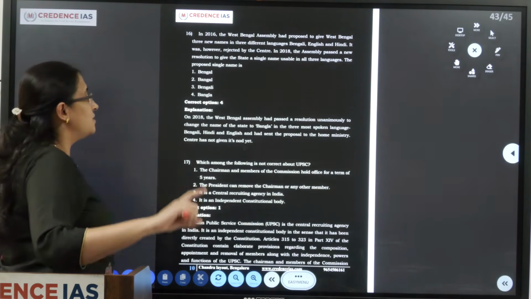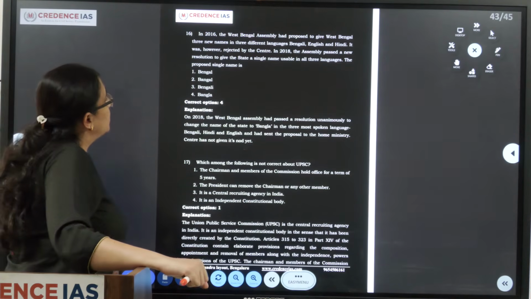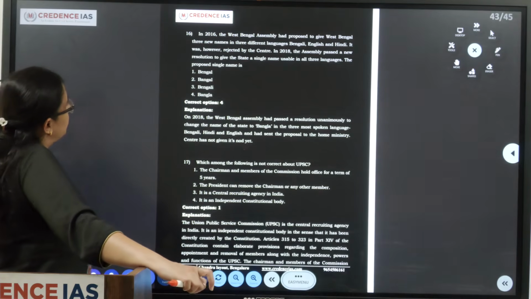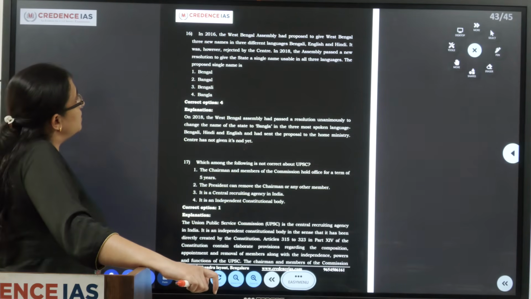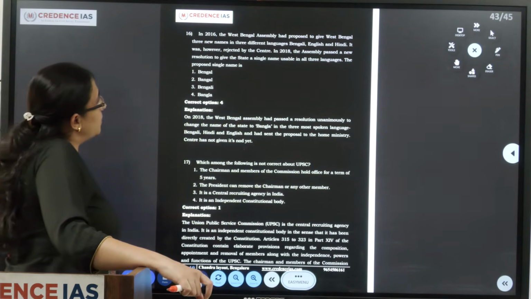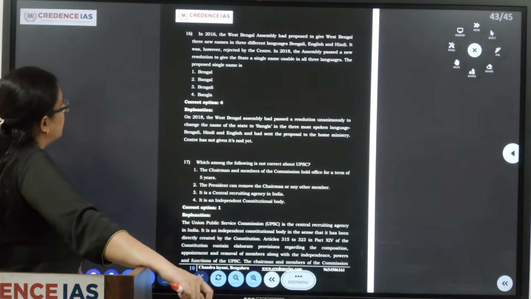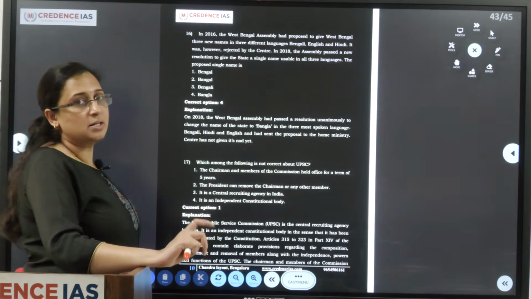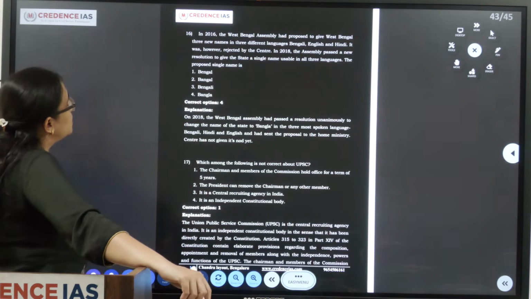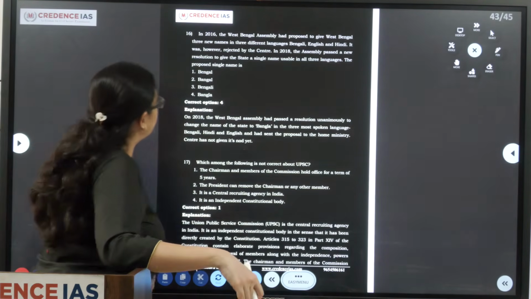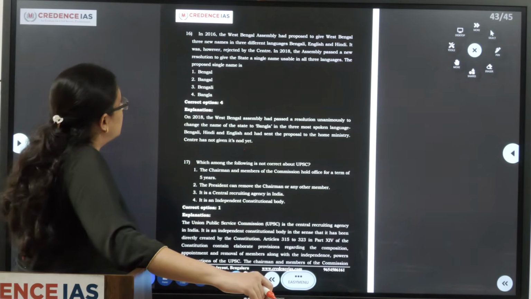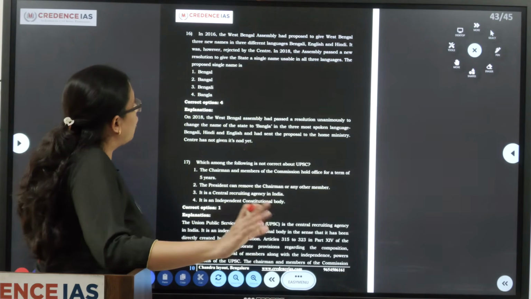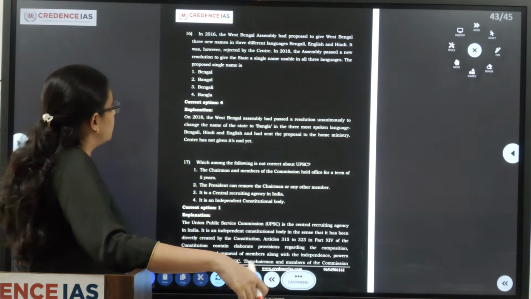In 2016, this is a current affairs related question. In 2016, the West Bengal Assembly had proposed to give West Bengal 3 new names in 3 different languages, that is Bengali, English and Hindi. It was however rejected by the central government. In 2018, the Assembly once again passed a new resolution to give the state a single name which is common or usable in all the 3 languages, Bengali, English and Hindi.